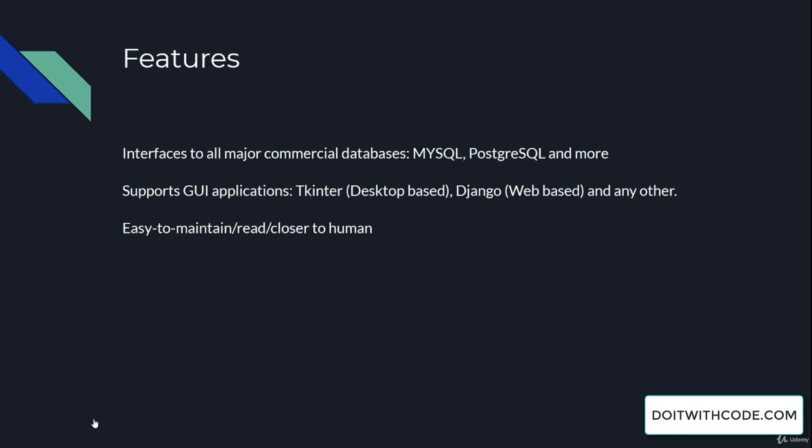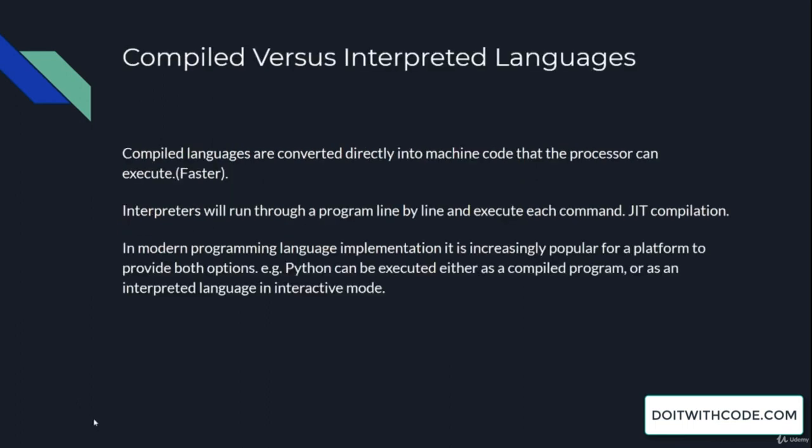It supports desktop based applications via Tkinter, and it supports web-based applications via Django as well as Flask. There are also other frameworks available which you can use to develop desktop-based and web-based applications written in Python. We will definitely see any of these frameworks by the end of the course. Secondly, this language is easy to maintain and read, and it is closer to humans than to computers, because we can read and write what we as humans can understand rather than a computer.